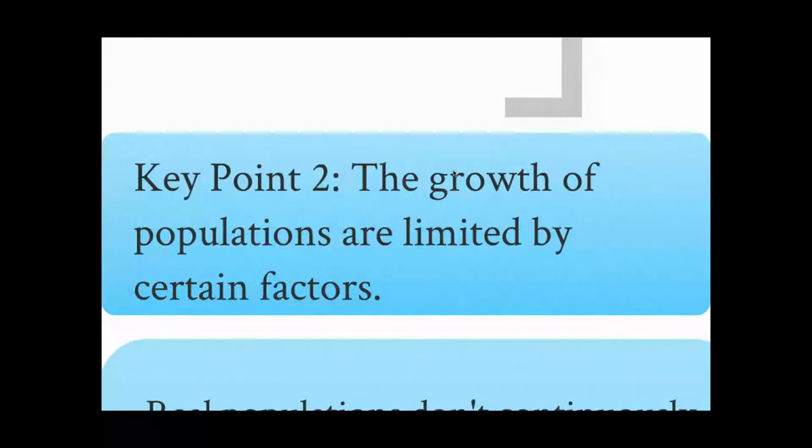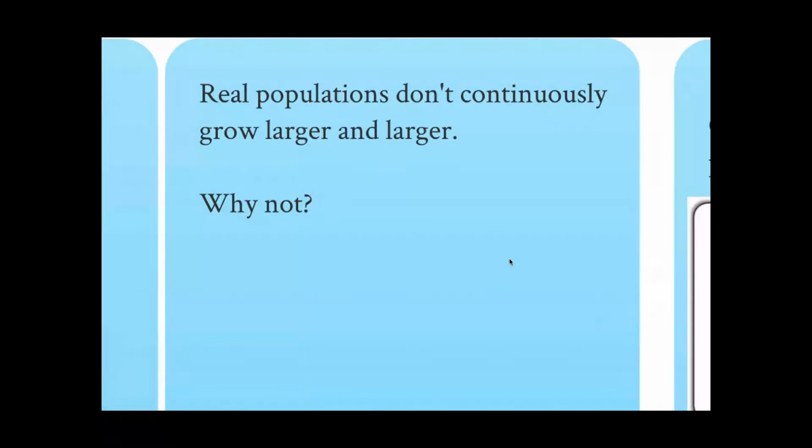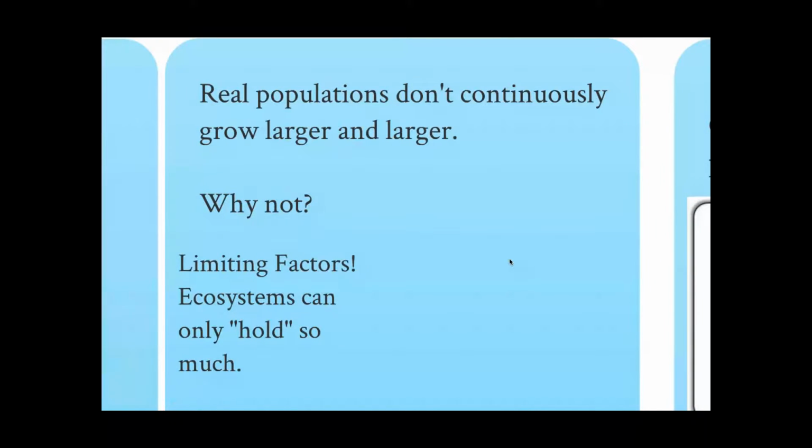Now, if you think about this exponential growth, it would just keep happening and keep happening. But that doesn't really work because they're going to be limited. Any population's growth is limited by certain factors. You can think about it like this: ecosystems can only hold so many organisms. We call these limiting factors.